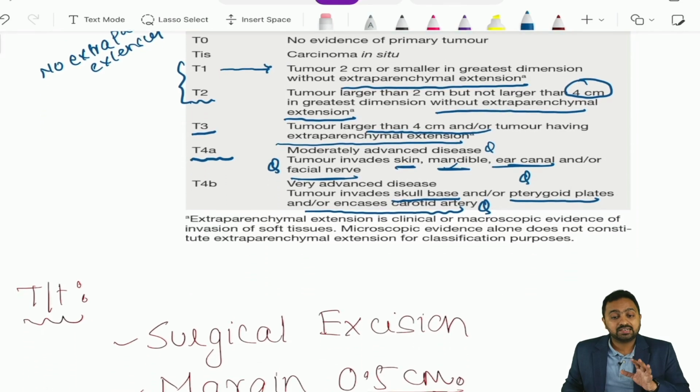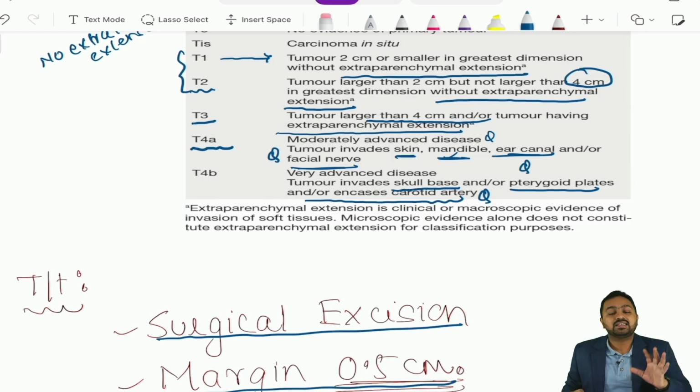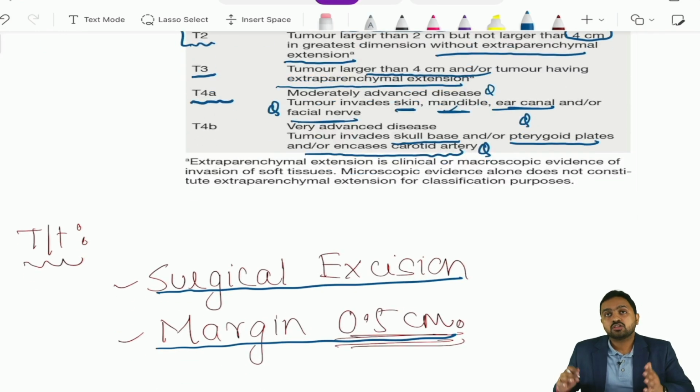Now, the treatment would include surgical excision with a margin of at least 0.5 centimeter. So, for a submandibular gland tumor, you would go for a submandibular gland excision, and for a parotid gland tumor, you would go for either a superficial parotidectomy or a total parotidectomy. So, we shall be discussing the surgeries in a separate video, where we shall also discuss a few important complications and the important nerves that have to be saved during submandibular gland surgery.